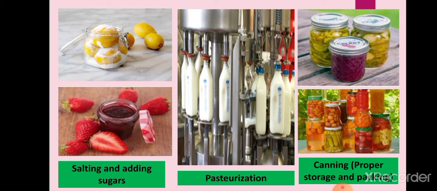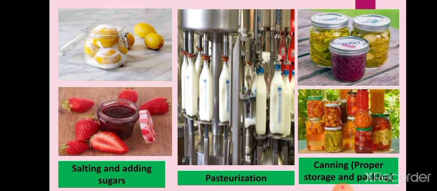When we heat the milk, it kills the bacteria present in milk, and when we quickly cool it, it prevents the remaining bacteria. Suppose some bacteria remained after the heating process, those remaining bacteria cannot grow because of quick cooling. So the heating process kills the bacteria, and quick cooling prevents the remaining bacteria from growing. Many other food items are also preserved by pasteurization, such as honey, beer, wine, juices, etc.